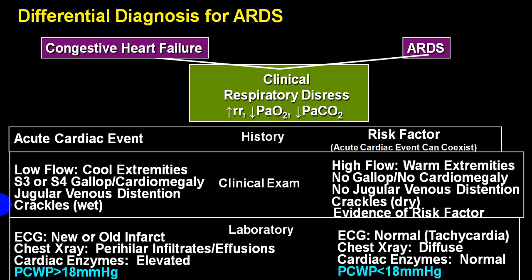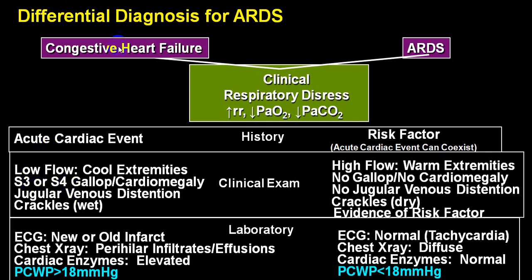ECG will show tachycardia. Chest X-ray will show diffuse infiltration and peripheral infiltration. Cardiac enzymes by and large are normal, and pulmonary capillary wedge pressure is less than 18. This becomes a very important thing to differentiate.